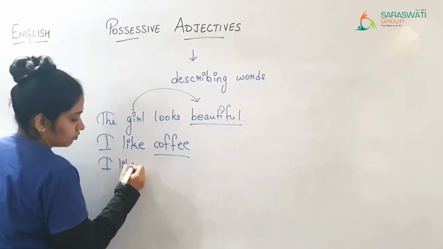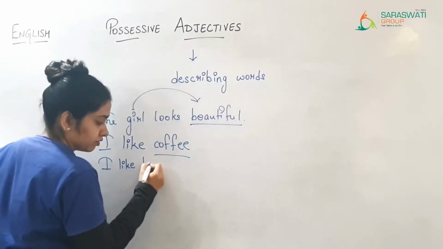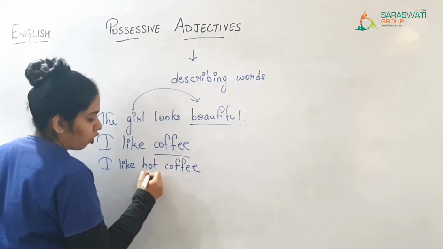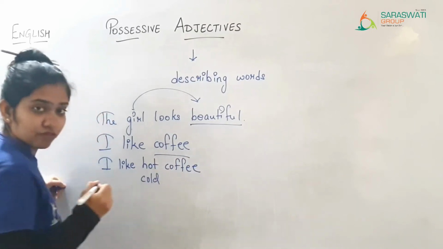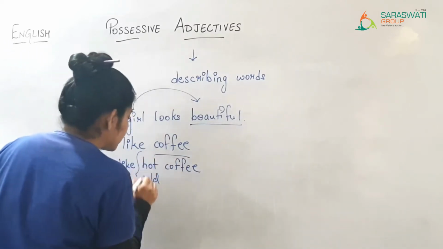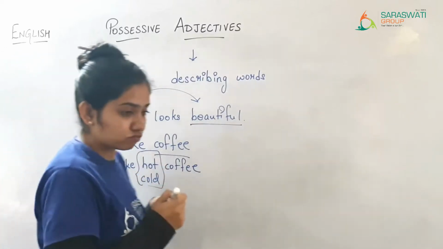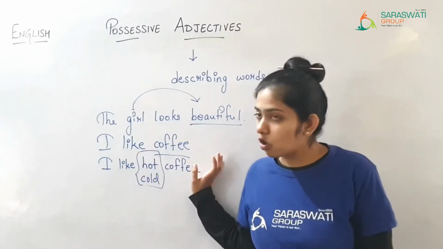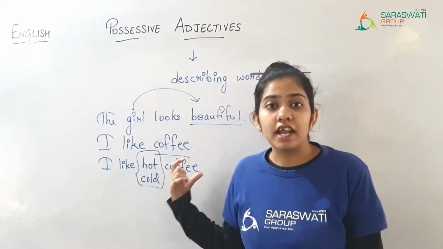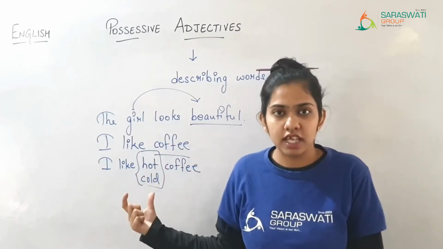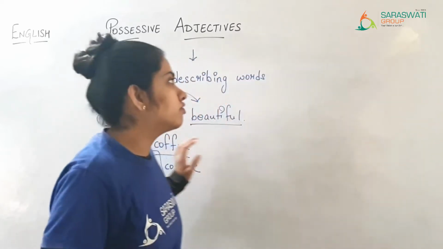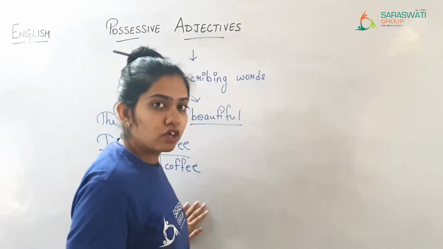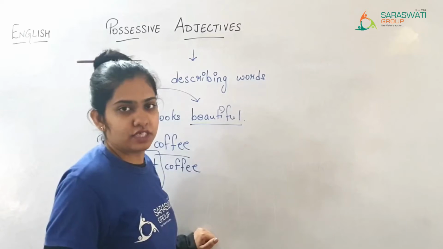I like hot coffee, or else cold coffee. So hot or cold becomes our describing word because they have described the coffee. Such kinds of words which describe the noun are known as adjectives.